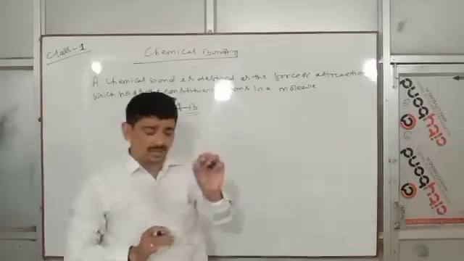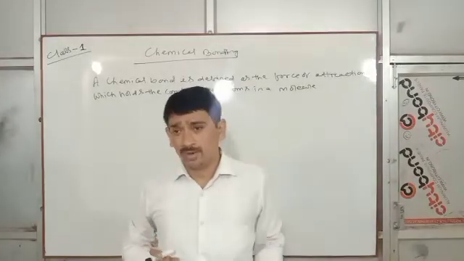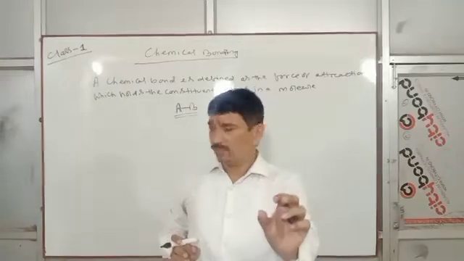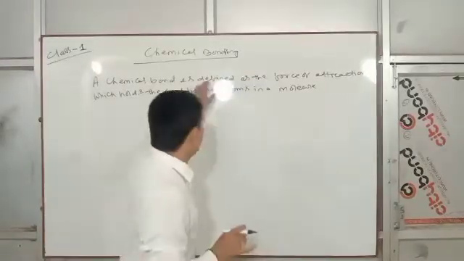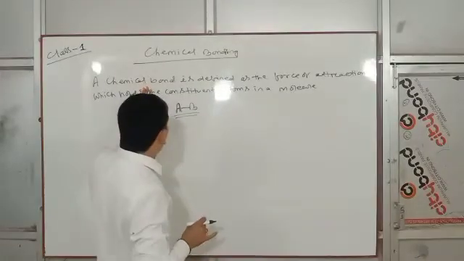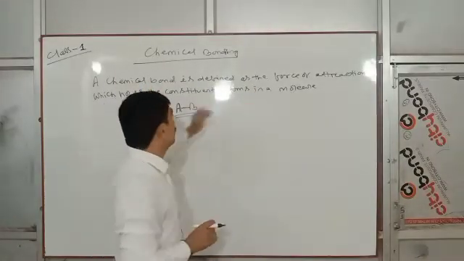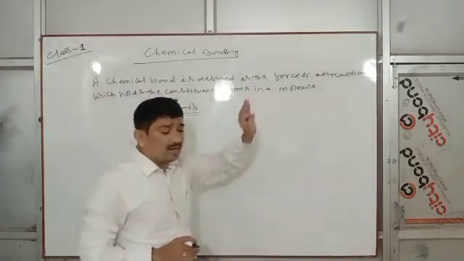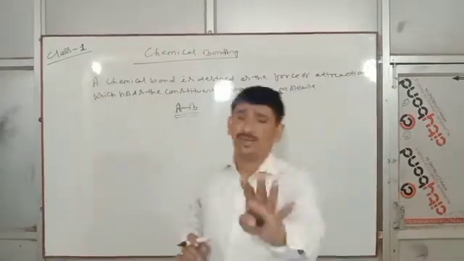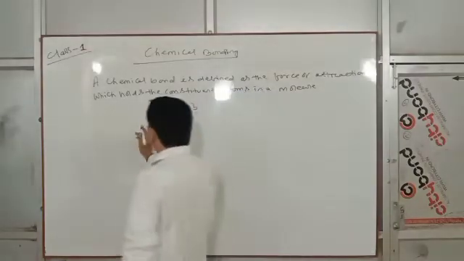I am giving you just the hints, the key points of chemical bonding. Up to hybridization we have discussed. So what is a chemical bond? A chemical bond is defined as the force of attraction which holds the constituent atoms in a molecule. That is chemical bonding.